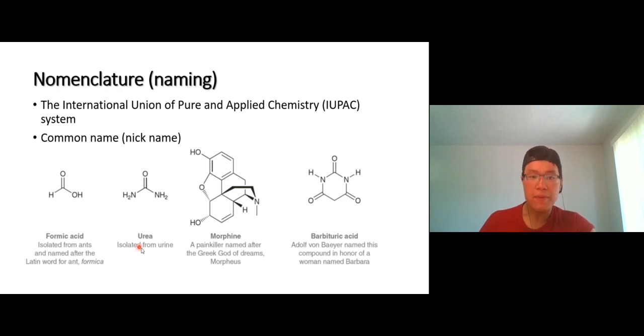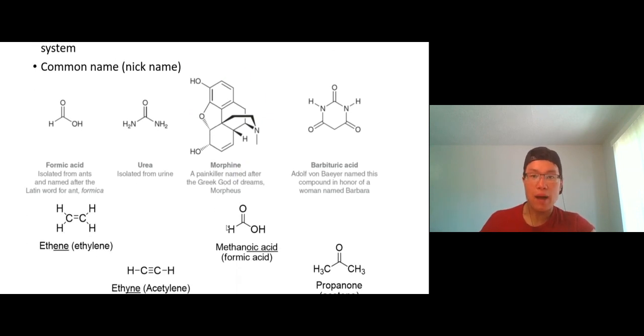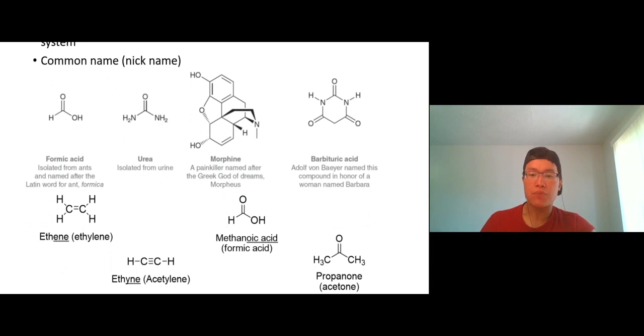For example, urea, that's the common name. The real name is much longer than that. Morphine, we call the whole thing morphine. But an IUPAC name is a long name, the official name. Other examples of IUPAC names and common names you might be familiar with: we have ethene, that's the IUPAC name, but we call it ethylene. And ethyne, but you have probably heard the word acetylene more often, right?